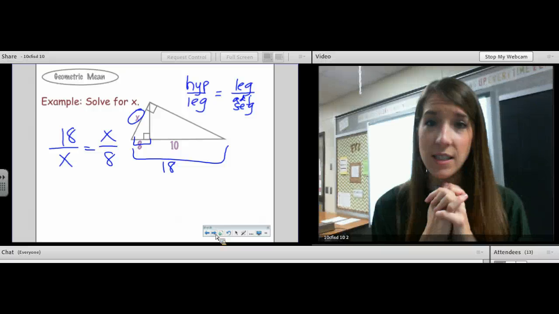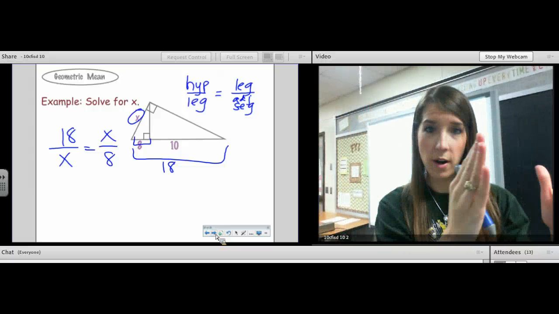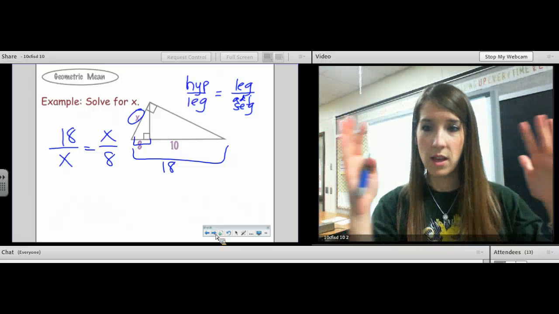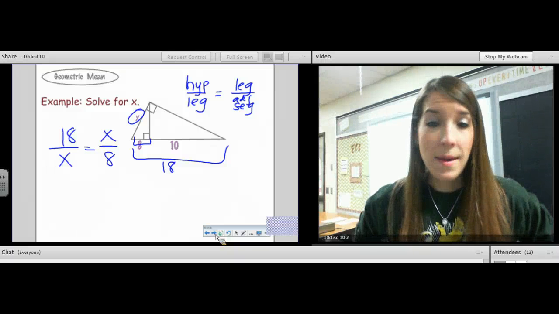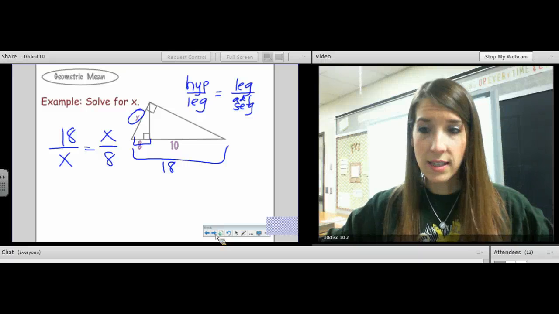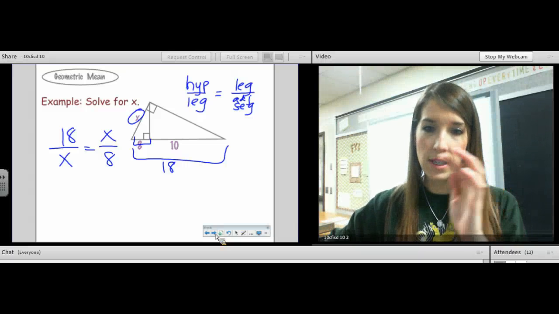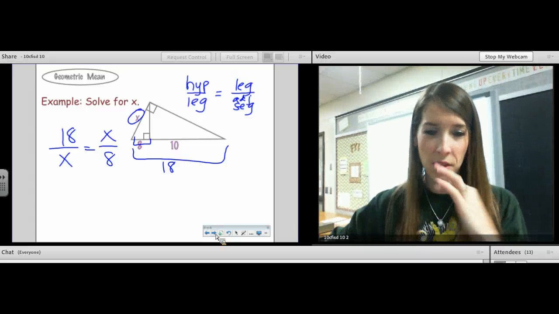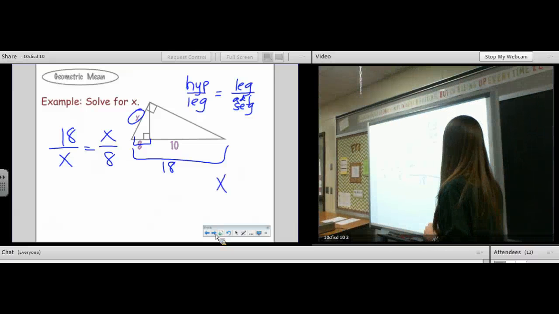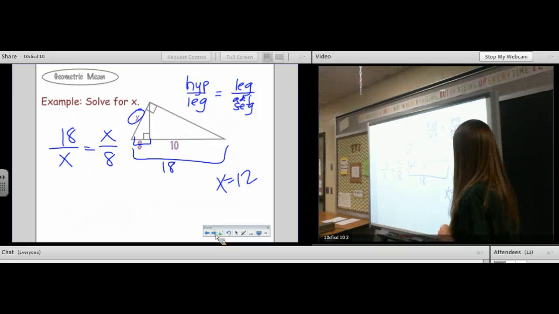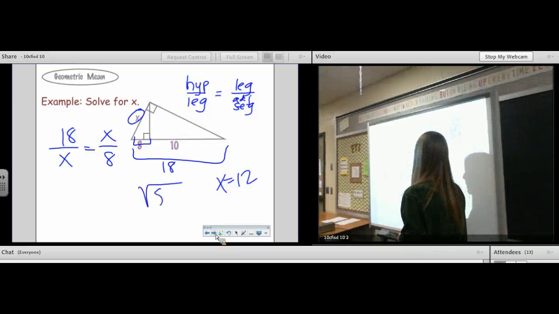The leg is the geometric mean between the whole and the part. The whole hypotenuse and the part that's closest to X. It can be either leg as long as you choose the section of the hypotenuse that's adjacent to the leg. The more we do these, the more it'll make sense. 12. Very good. It's the square root of 8 times 18.